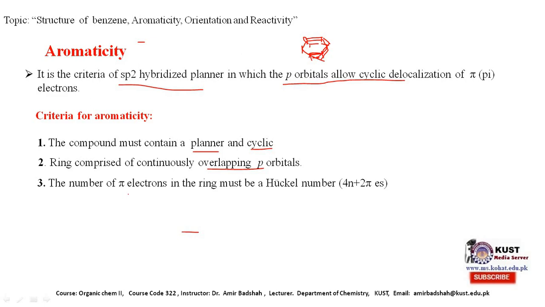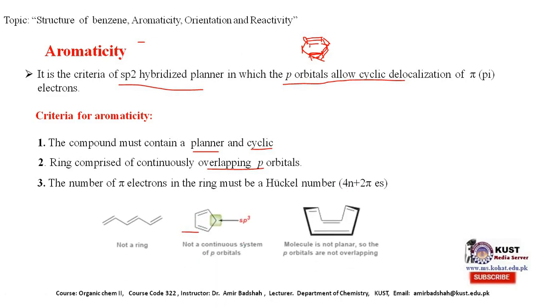And the third one, which is the most important, the number of pi electrons should be a Huckel number, and the Huckel number is equal to 4n plus 2 pi electrons, as shown here.